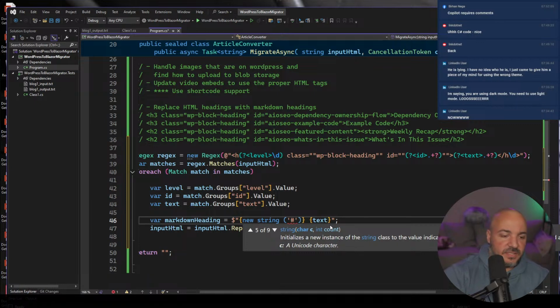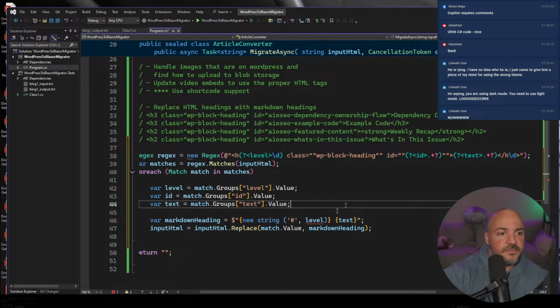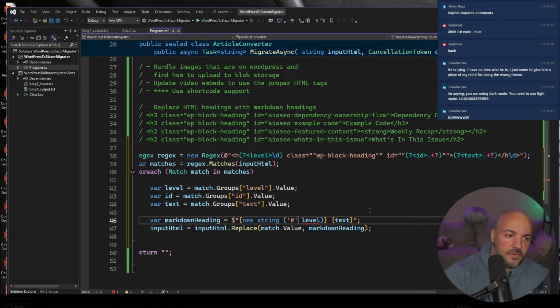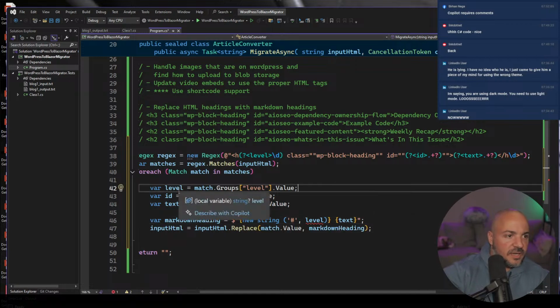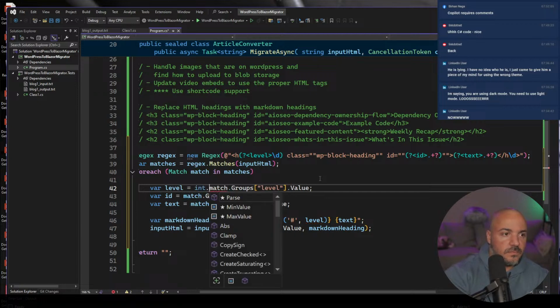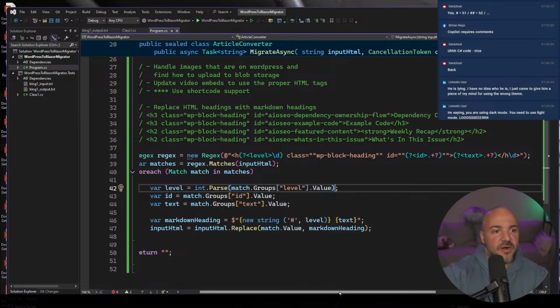Is it like this? And then the count, not length, level. Clearly not. Oh, it's not an integer. One sec. I'm not even going to try parsing that. We'll just do that.